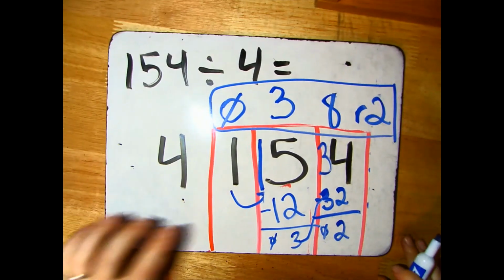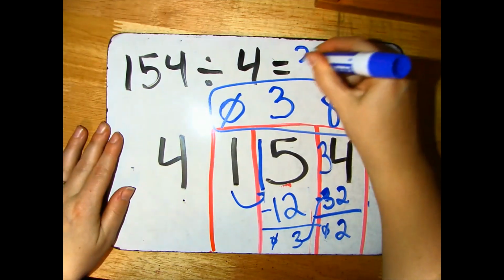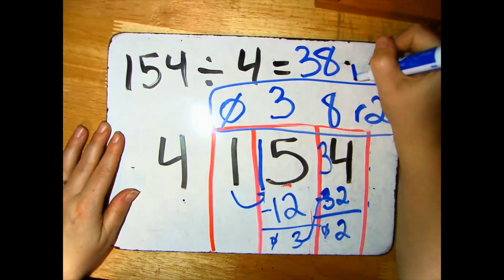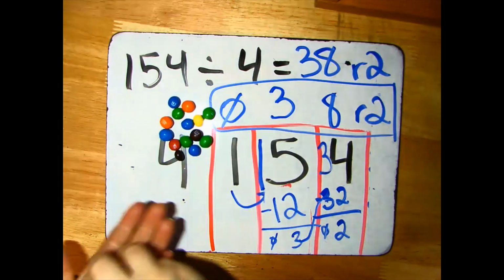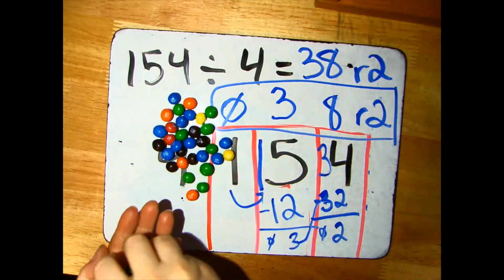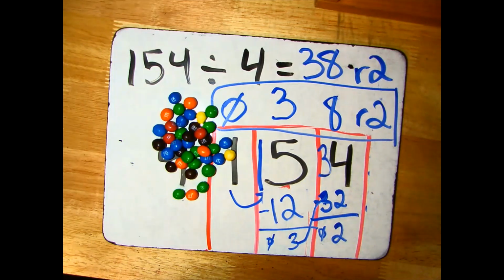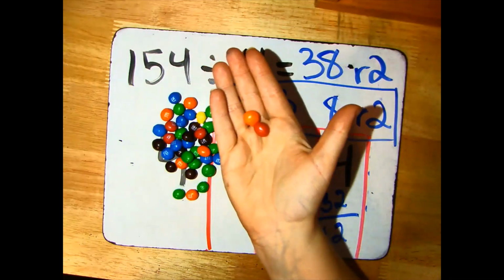Everybody should be able to have 38 M&Ms, and there are 2 left over. There it is, 38, and there are 2 left over.